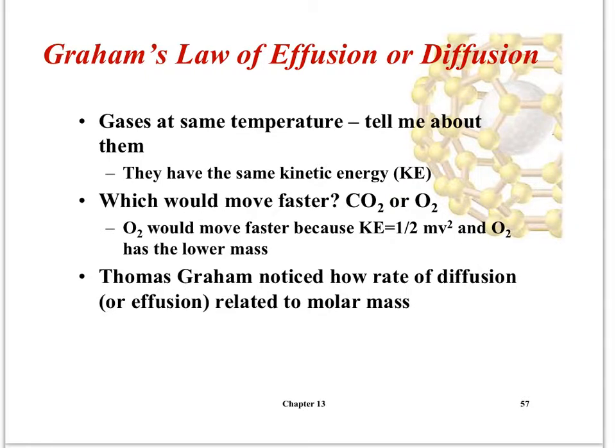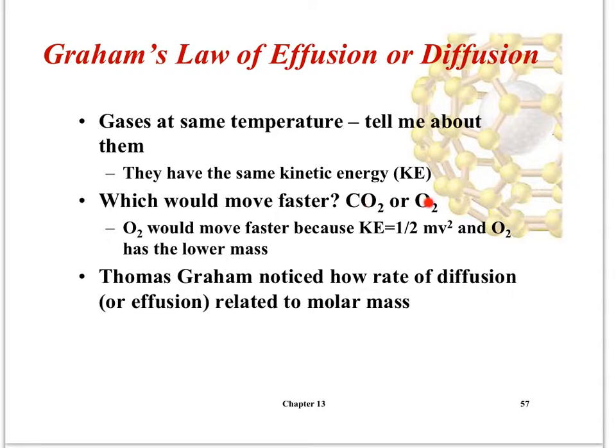So let's say I have two gases, and they're both at the same temperature. What does that mean? Well, it means that they have the same kinetic energy, because remember, kinetic energy is related to temperature. So half mv squared of one is equal to half mv squared of the other. So let's say I have some CO2 and some oxygen, both at the same temperature.